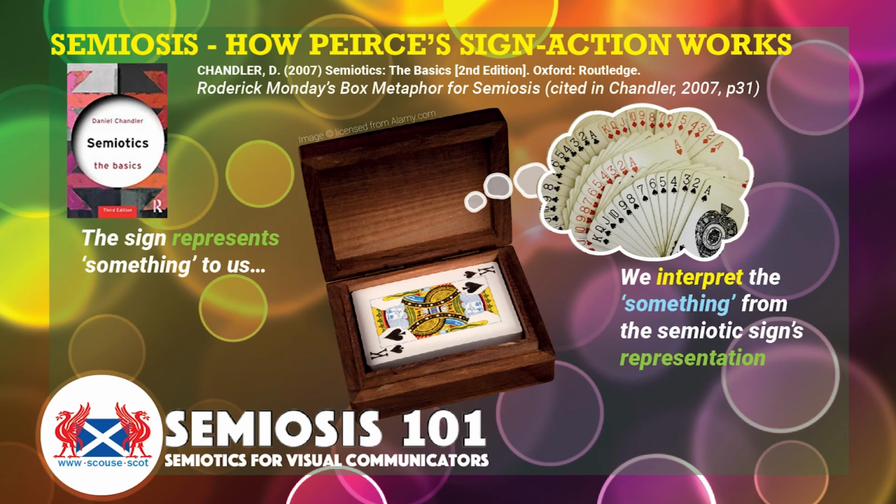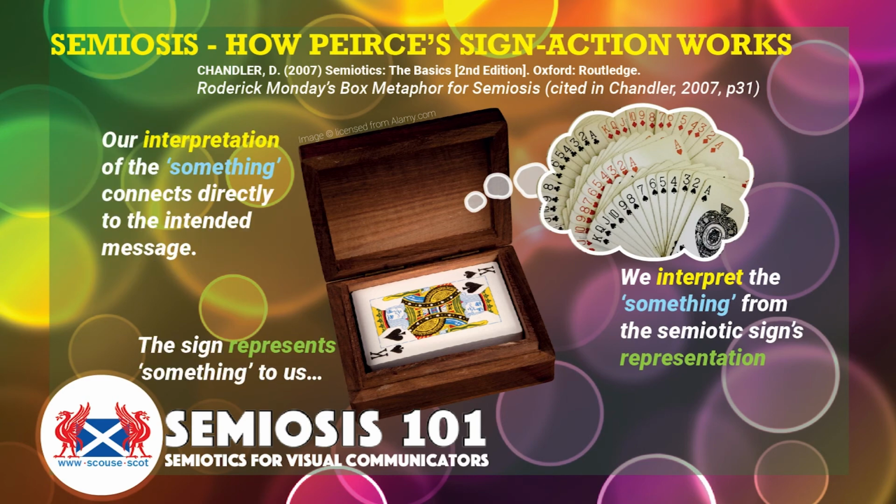So we interpret the something from the semiotic sign's representation. How the box is represented to us, we can't help but put in our mind something that we think this is representing. Our interpretation of that something connects directly to the intended message, if it's successful.